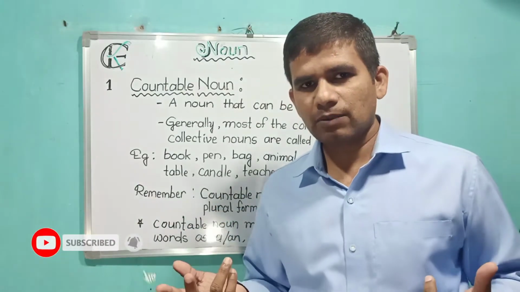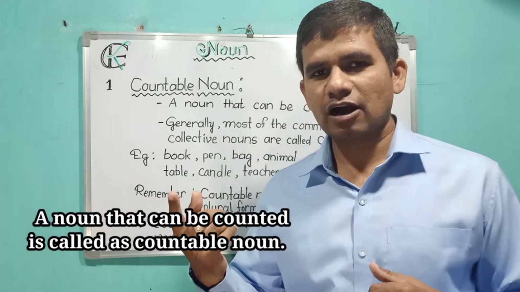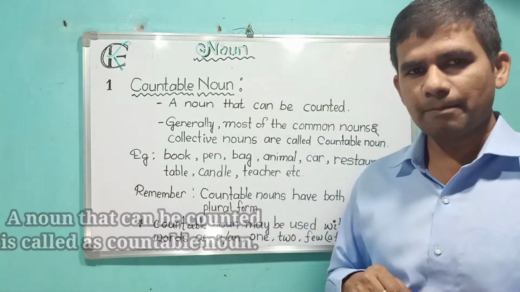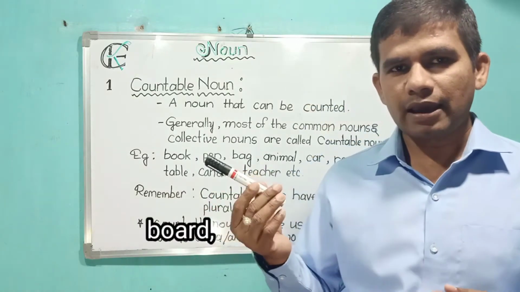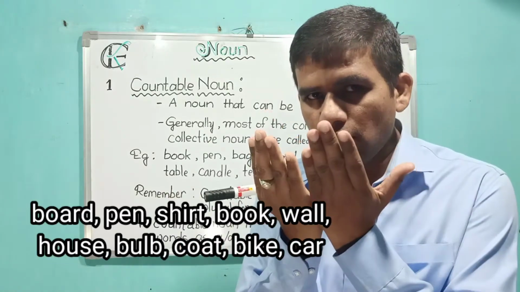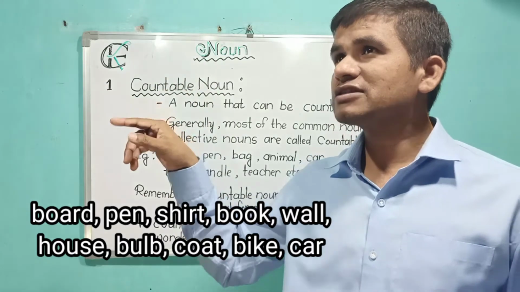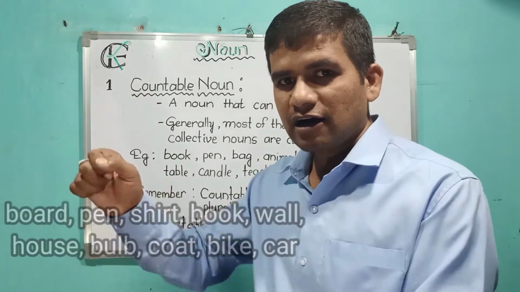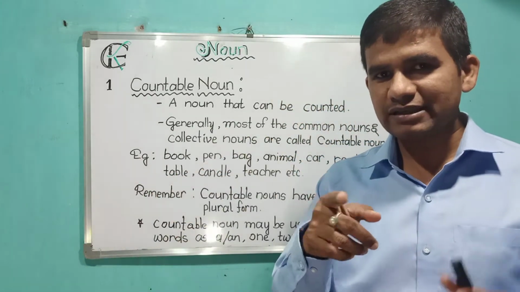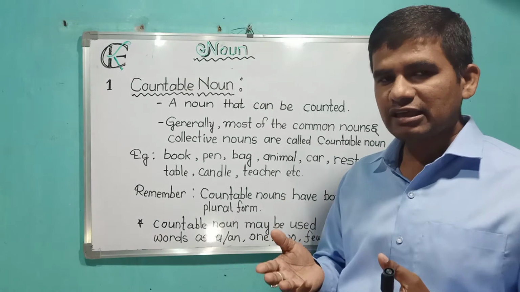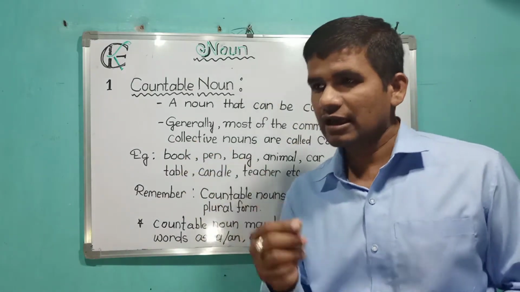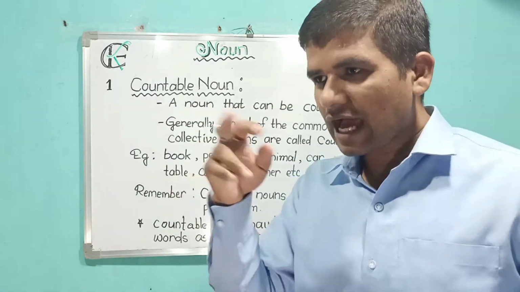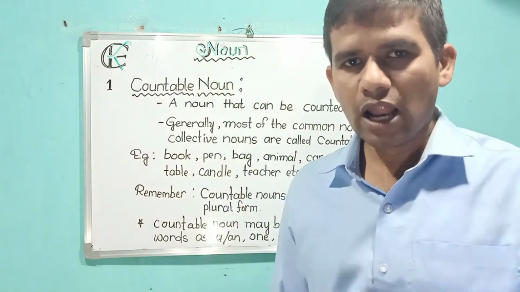The definition of countable noun: a noun that can be counted is known as a countable noun. For example, board, pen, shirt, book, wall, house, bulb, coat, bike, car. These are countable nouns, because these are things we can touch and see and we can count 1, 2, 3 in such a way. So we call it a countable noun.